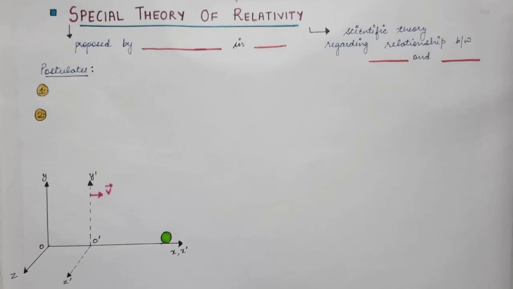The electric field changes as you change your frame of reference, and we are going to do the derivation of how the electric field will change with the frame of reference. But before going into the derivation, you must know some basic concepts like length contraction and time dilation. These two concepts are very important and they come under the special theory of relativity.